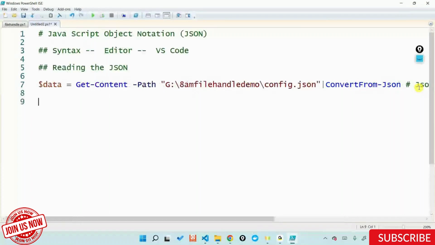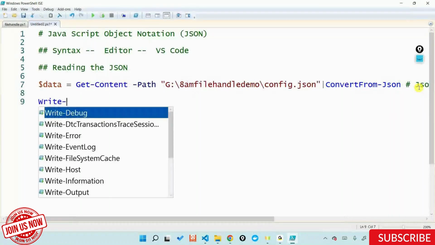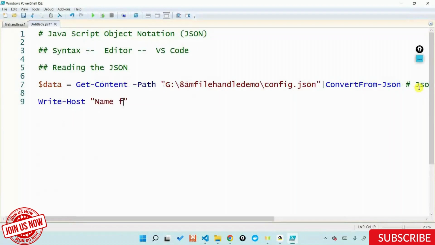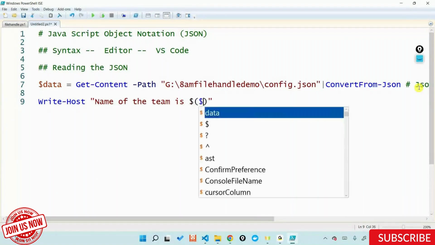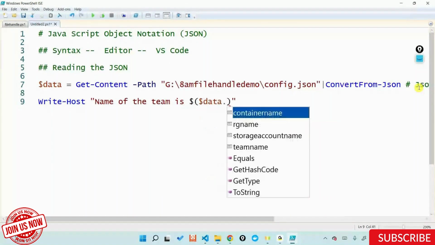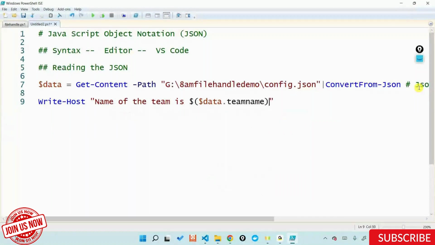And now I'll put in some write host statements. Write host name of the team is $data dot team name. I'll say write host RG to be created is $data dot RG name.